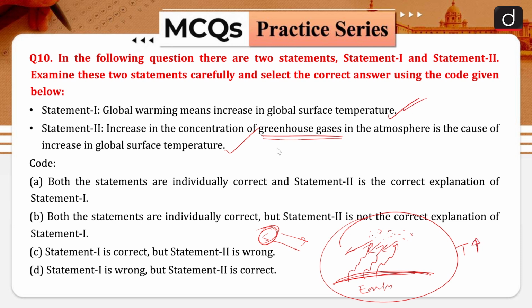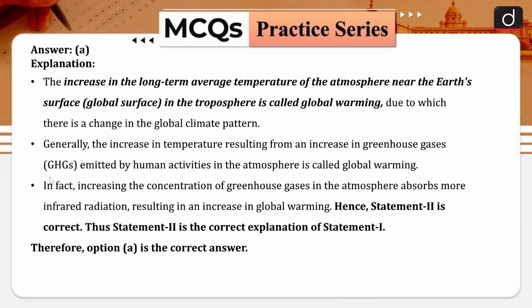So statement 1 is clear, statement 2 is also true, and these are basically, you can say, the correct explanation of statement 1. So option A would be the right answer, because both statements are true, and statement 2 is the correct explanation of statement 1. Okay, so I hope this is clear. Here you can go through this explanation which I have already explained.